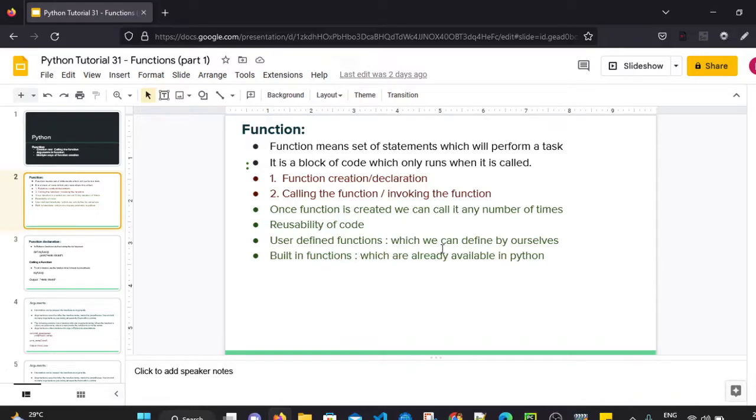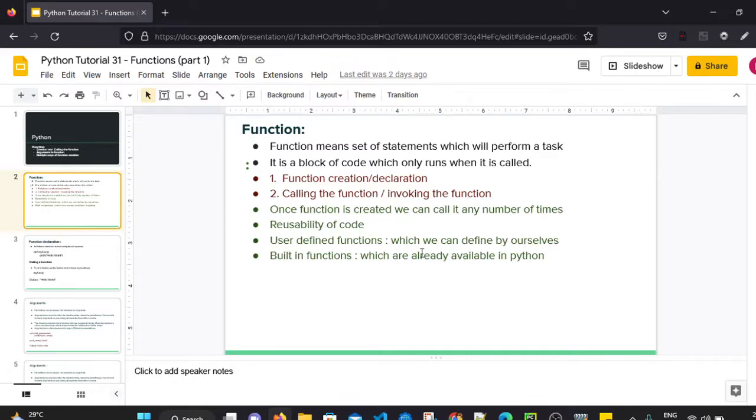For example, the length function. We have used the length function to calculate the length of a list. That length function is already available in Python, so those are built-in functions. There are a number of built-in functions. The functions which we are going to see now are user-defined functions, which we can define by ourselves. Functions are basically a block of code which only runs when it is called, and that performs a specific task.